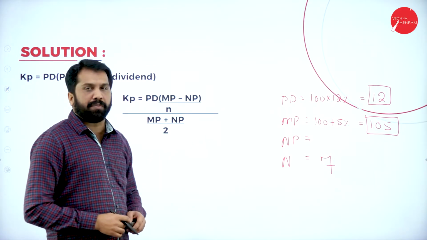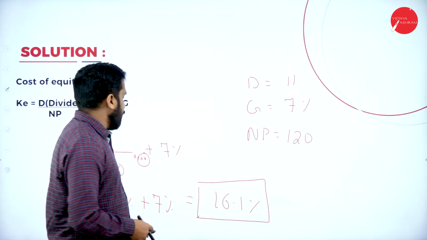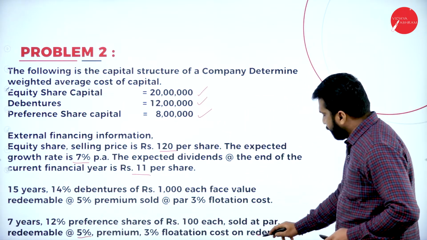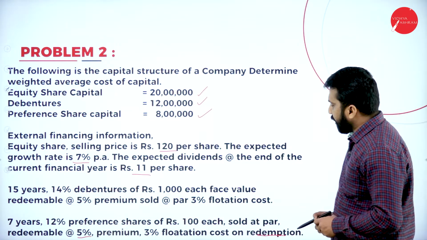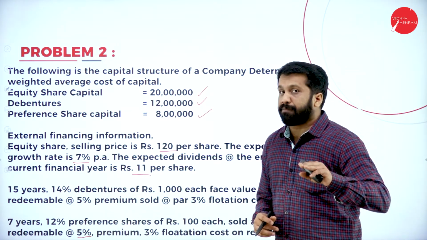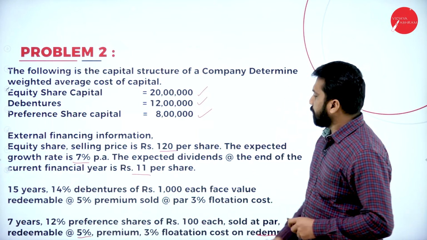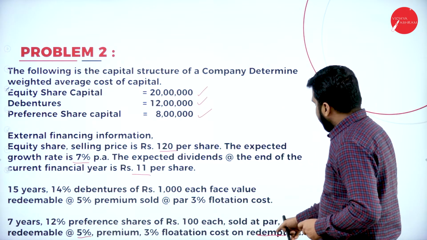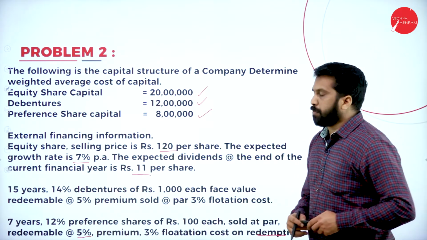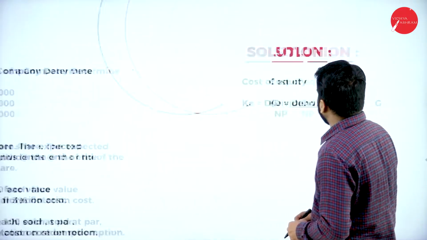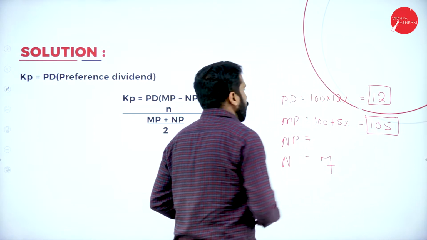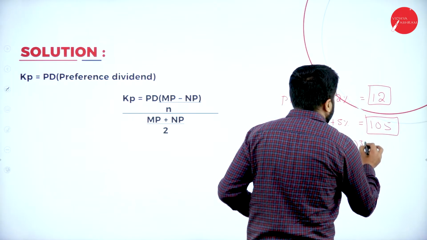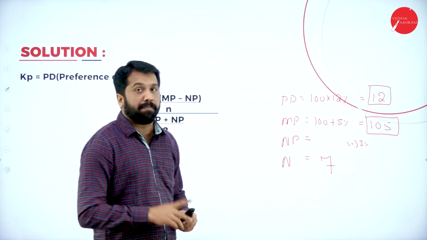Now, I'll come back to your net proceeds. How to find out net proceeds? I'll go back to that. 3% flotation cost on redemption. So, even at the time of redemption, there was a 3% flotation also. I need to minus that also. Redeemable at 5% premium and 3% flotation cost on redemption. That also I am supposed to minus. So, it is incomplete actually. So, it cannot be 105 on that. Minus 3%.